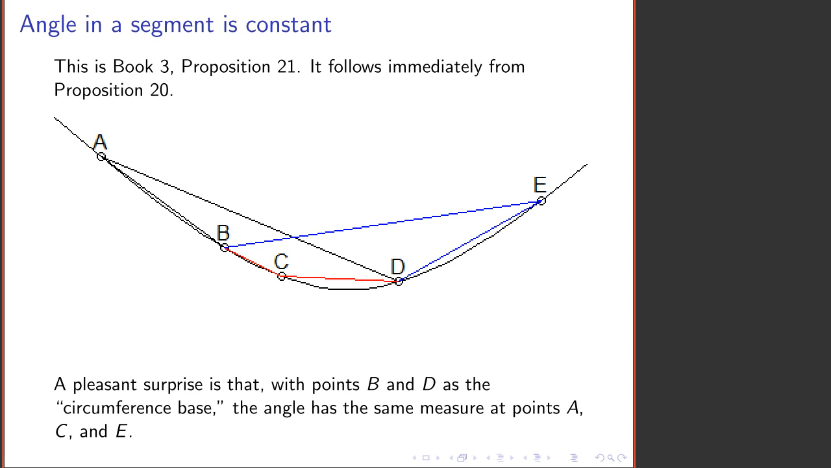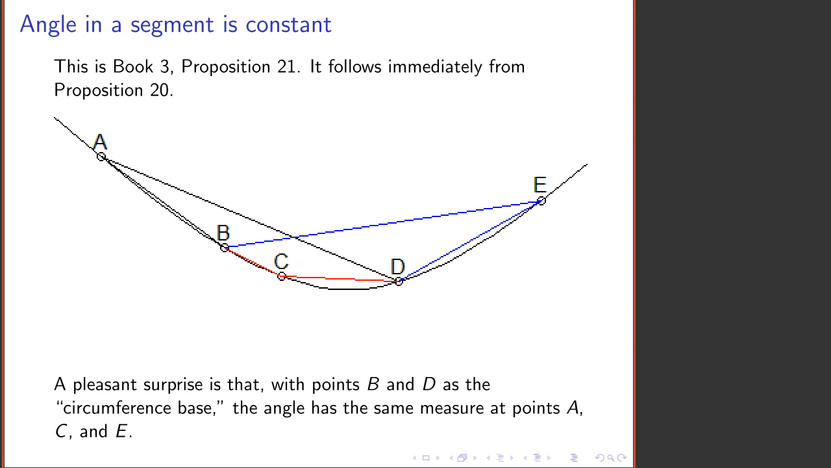Closely related to that theorem is the proposition that says in a segment of the circle, the angle is constant. And the same thing is true in Minkowskian geometry. If we take 2 points A and E on the circle and form angles by joining them to other points like B or C or D, it turns out all these angles have exactly the same measure. And it's even a little bit better than that.